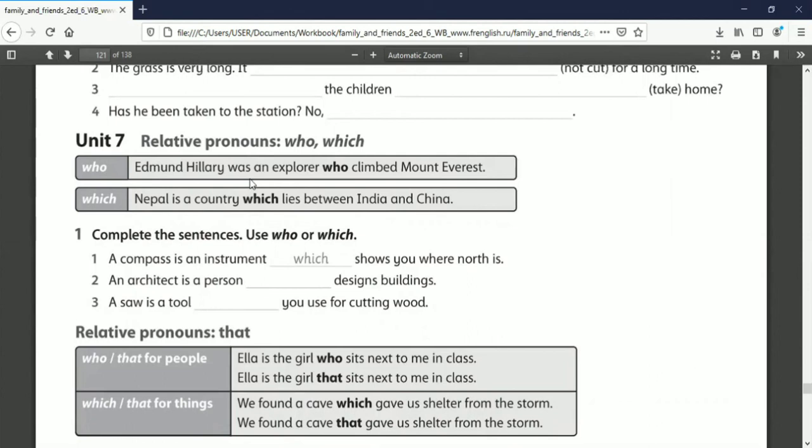But when we refer to a thing, Nepal is a country which lies between India and China. Okay, we refer to a country. Country is not a person, it's a thing. We have to use which. Okay. Next example, a compass is an instrument which shows you where north is. Instrument, this is a thing, so we have to use which. Now, please do number 2 and 3 by yourself.